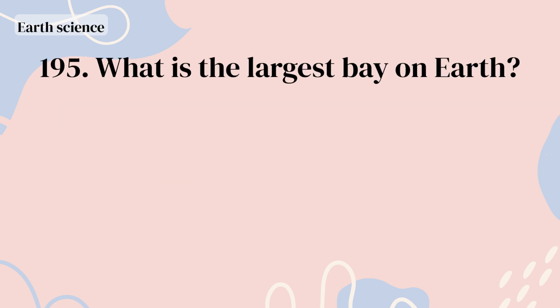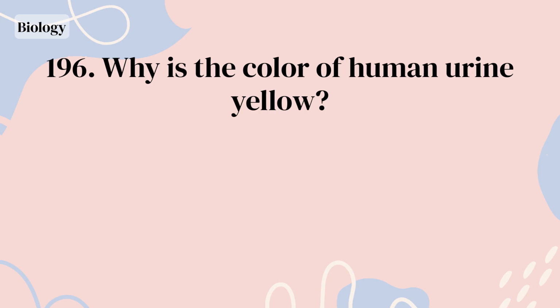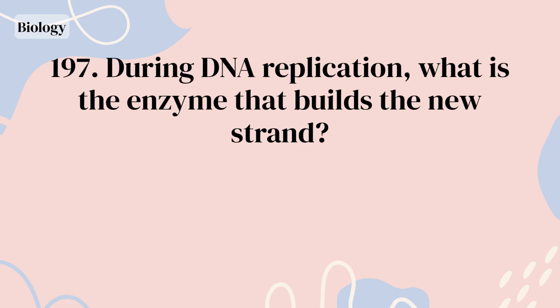What is the largest bay on Earth? Bay of Bengal. Why is the color of human urine yellow? Urobilin. During DNA replication, what is the enzyme that builds the new strand?